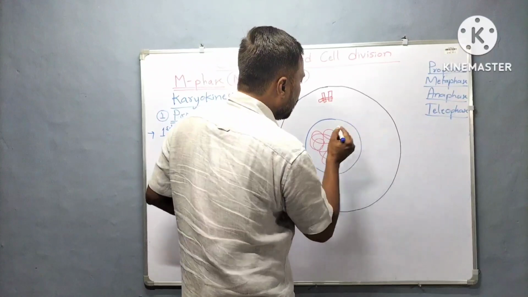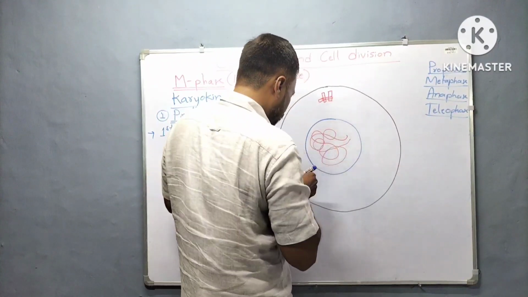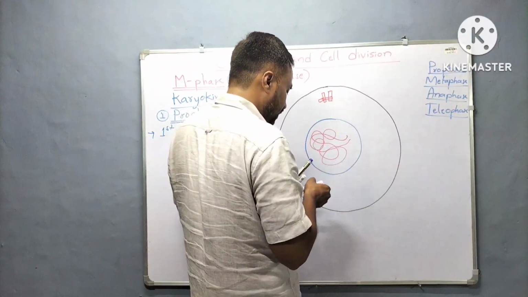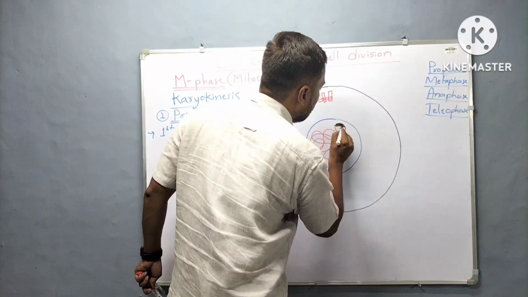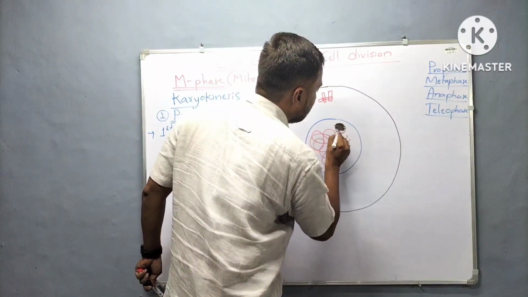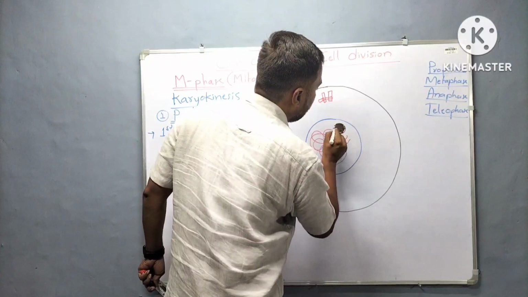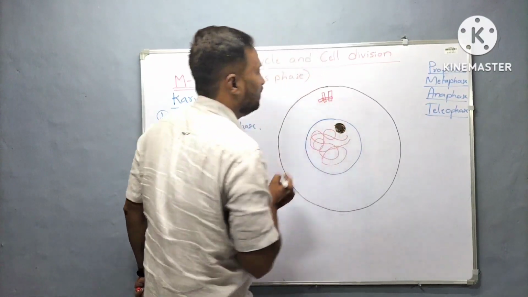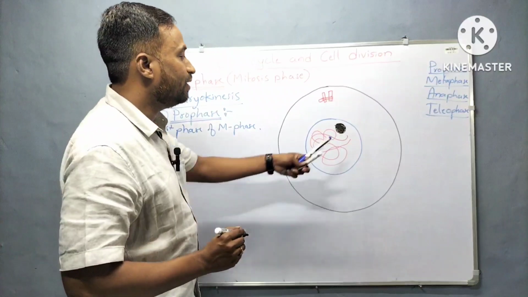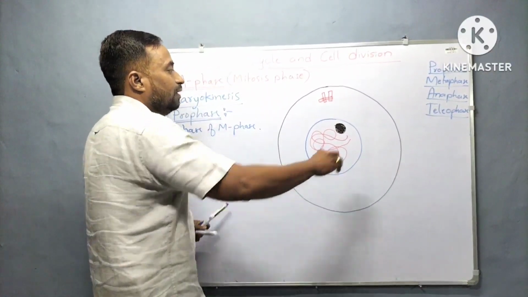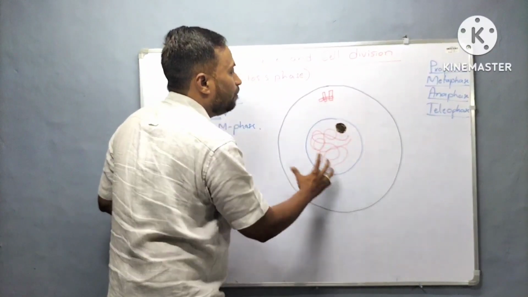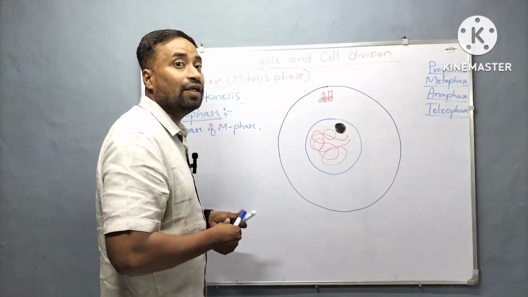And one more part in the cell: can you name this organelle which is located inside the nucleus? Yes, you are correct, it is the nucleolus. And in the cytoplasm there are other cell organelles.